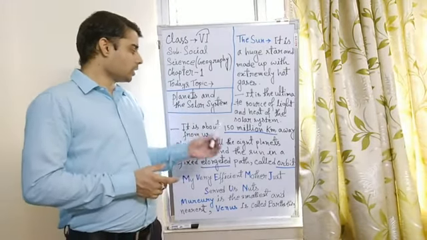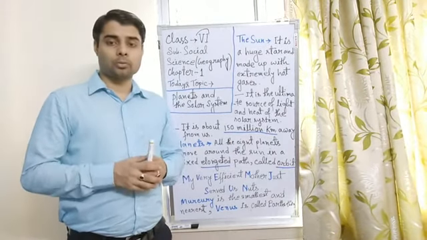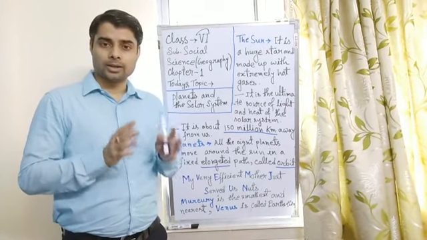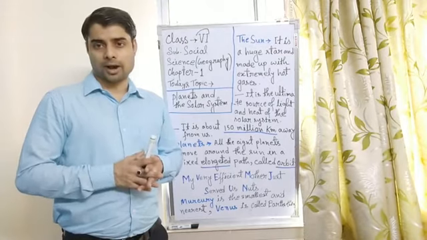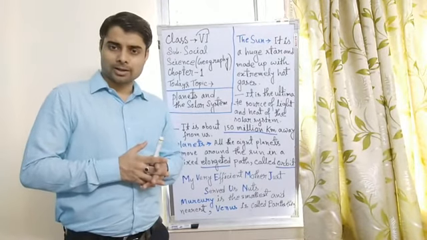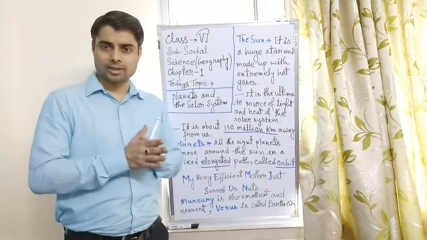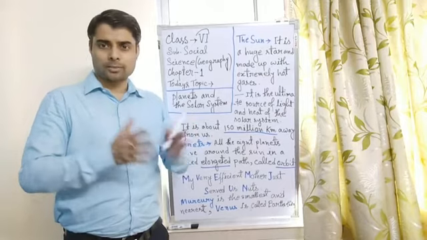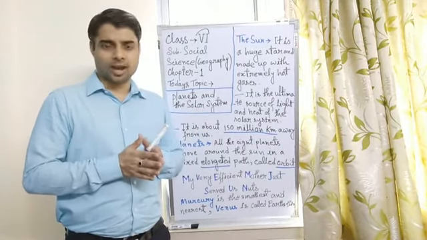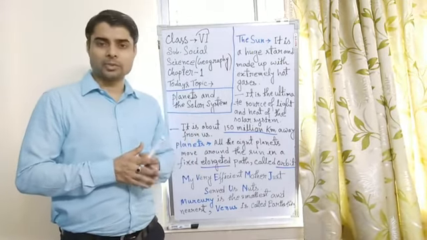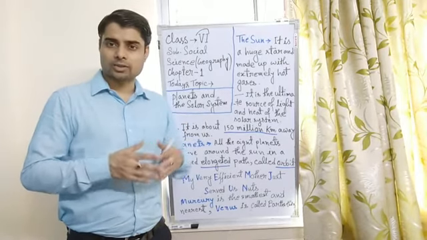It is because it is almost 150 million kilometers, and in Indian measurement it is 15 crore kilometers away from the earth. That's why it looks small, but its heat and light light up our planet, and also we can feel the heat, and all the plants and animals receive that heat. The plants receive that light and make their food.